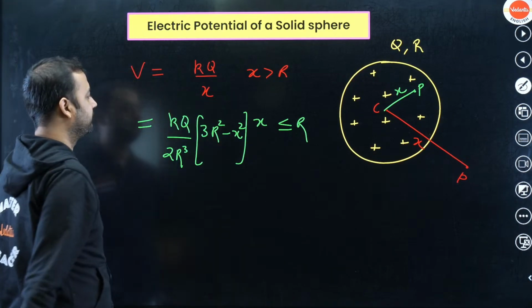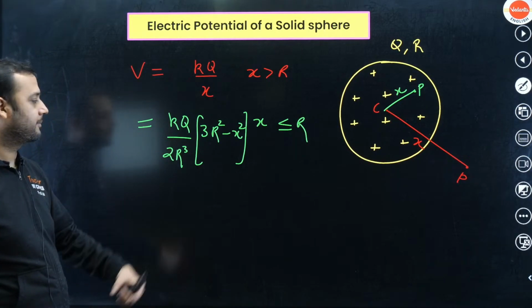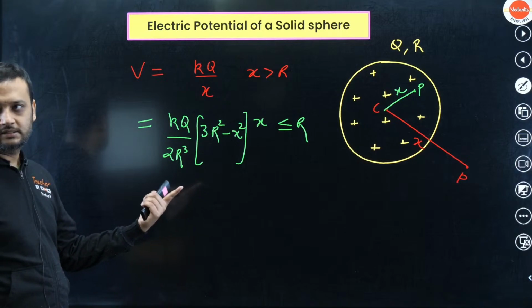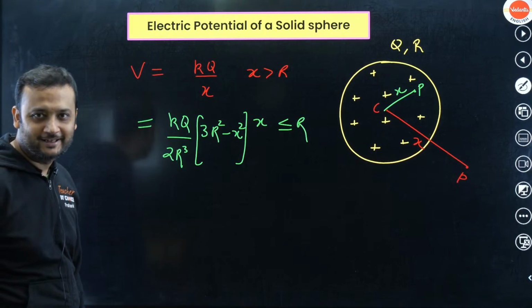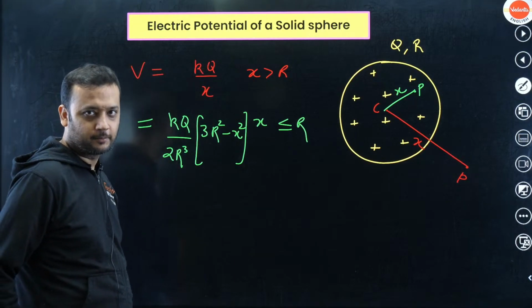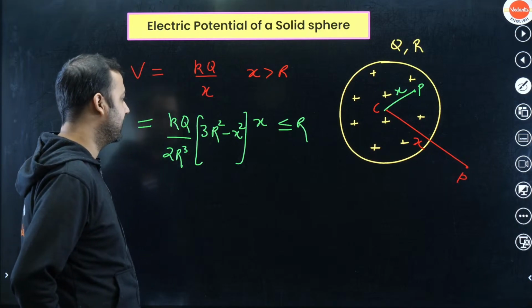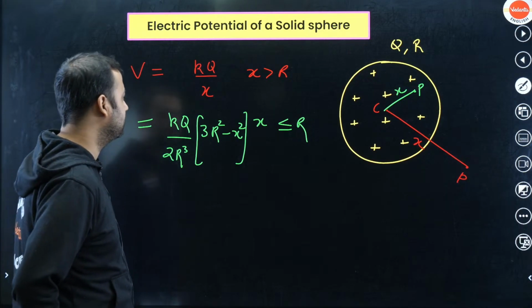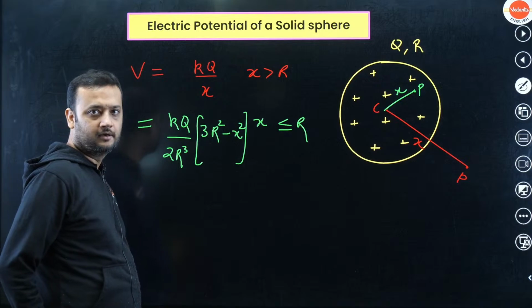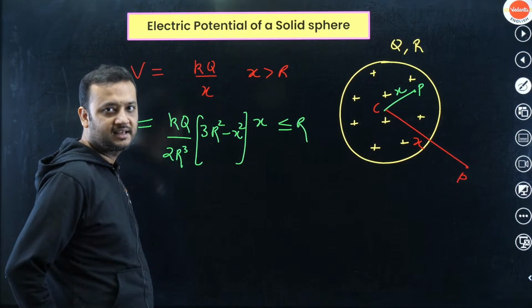Okay, kq by 2R cube into 3R square minus x square. You can understand that this is slightly dirty in nature, which is why I was calling this a dirty formula, but quite important. This is the result when the point lies inside.